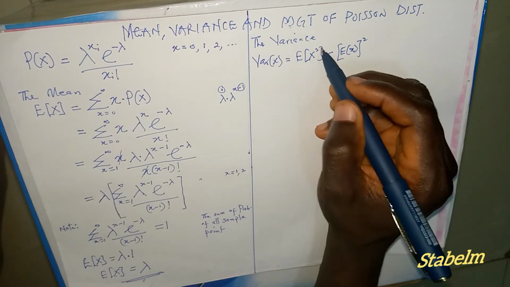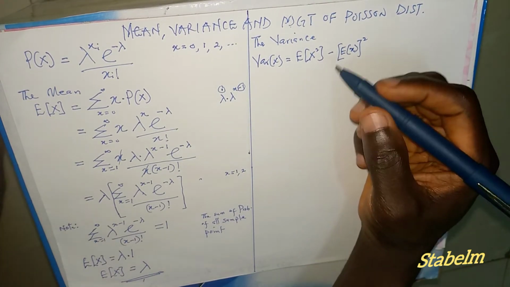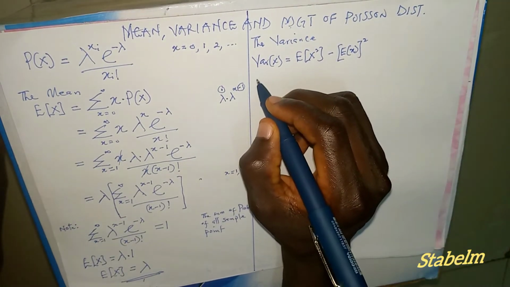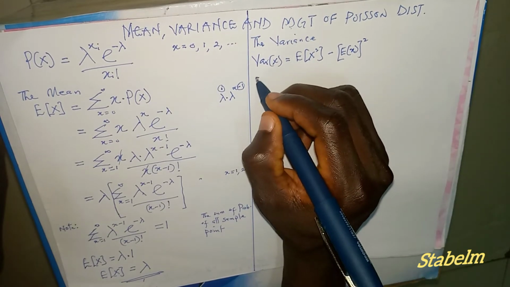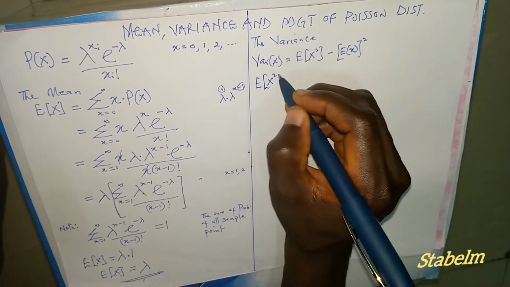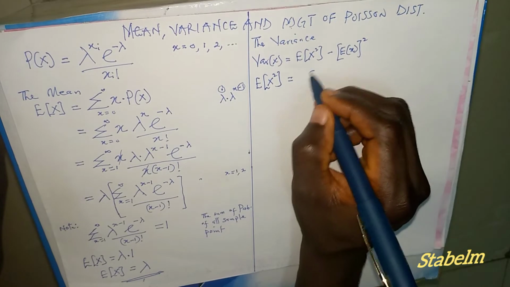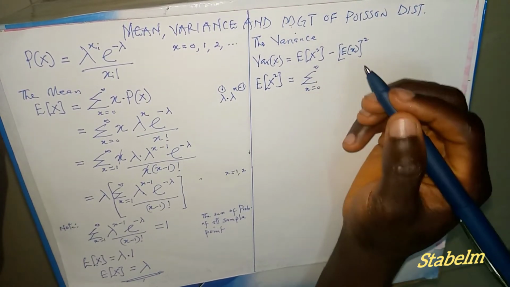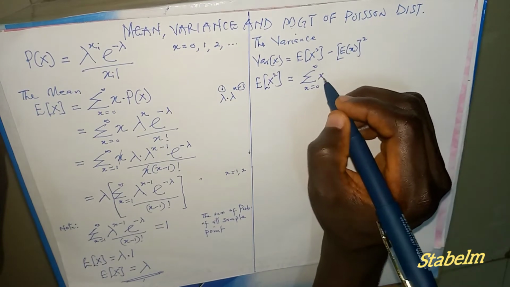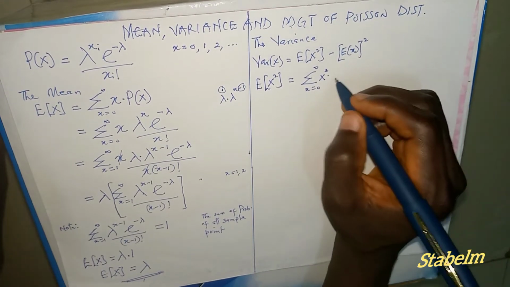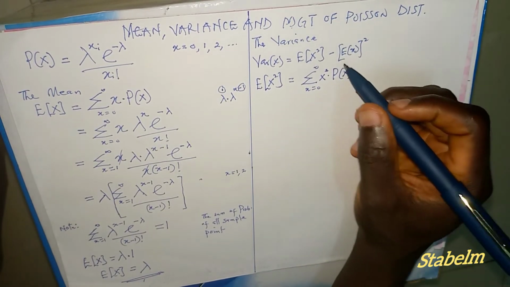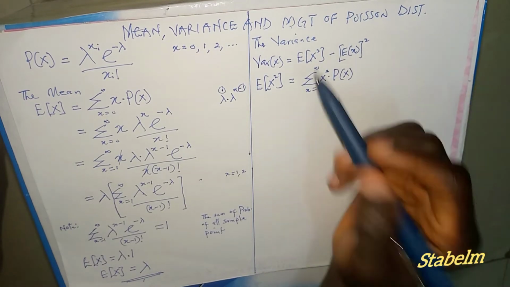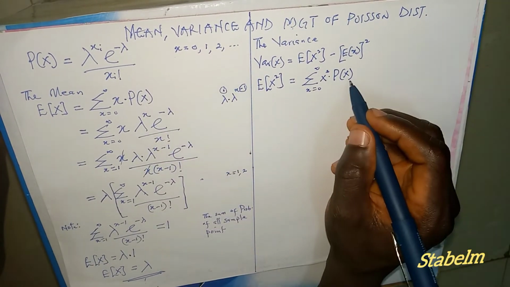Now we need our E of x squared, the expected square value of x. So E of x squared will be equal to the summation from 0 to positive infinity of x squared multiplied by the probability density function of the Poisson distribution.